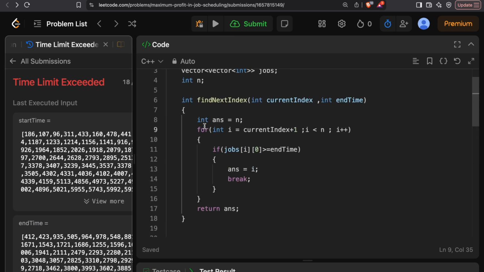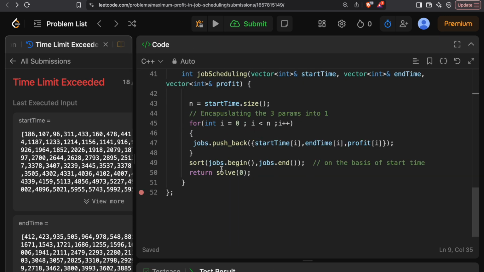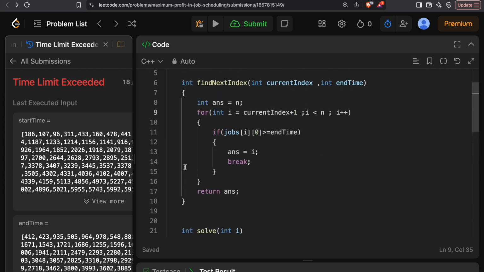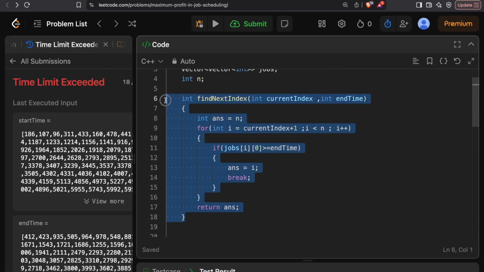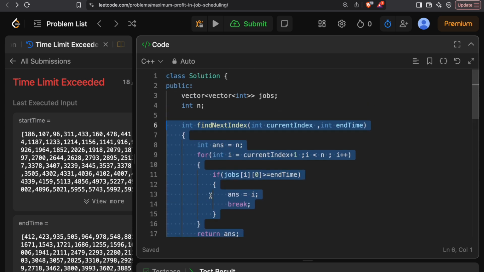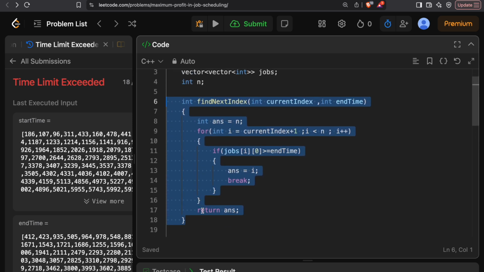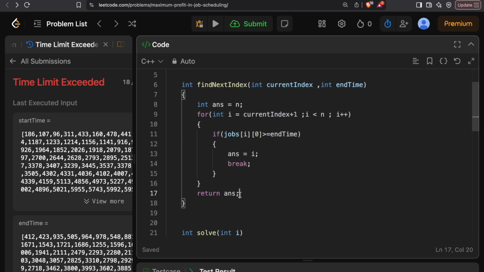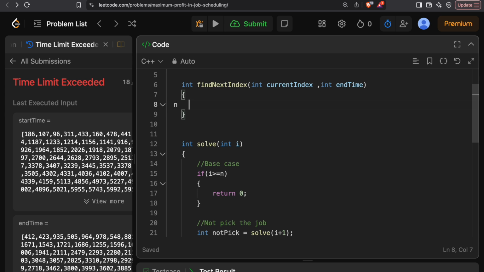So what we can do over here is, since we have sorted it, we can use binary search to make this n into log n. So right now it is n times 2 power n, so at least we can make it log n times 2 power n, right, by just making this binary search instead of linear search, right? So what we can do over here is, so over here, binary search, what is the low?